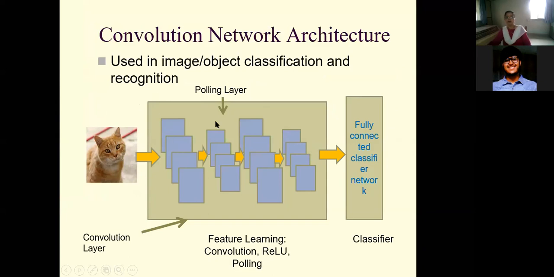So here, for these networks, mainly there are two components: convolution networks and fully connected classifier network. These are the main two components of your CNN architecture. And these convolution layers are used to derive features.